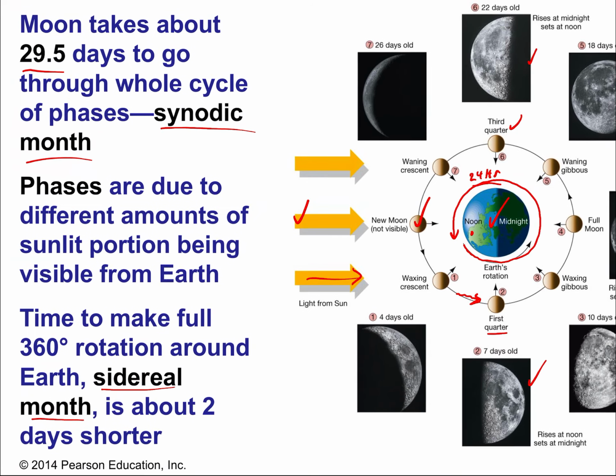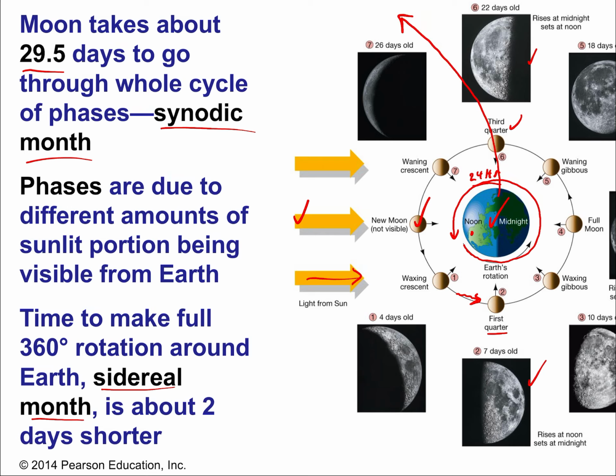Now, the phases, that full month, the synodic month, that's from the Earth's perspective. But if we were to zoom out and just watch the moon's orbit, then we'd get a sidereal month. Because the sidereal month is just the time it takes the moon to go all the way around. But remember, just like the stars, if the moon goes all the way around, it's not quite back to where it started relative to sunlight, because Earth has moved a little bit in its orbit around the sun.